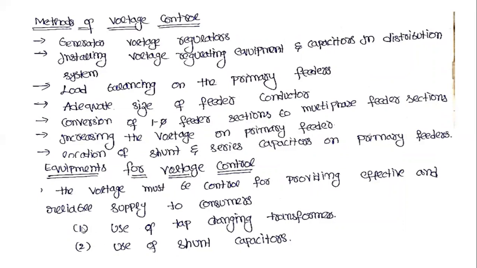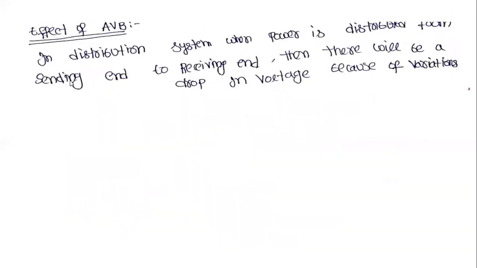Okay, next, what are the various equipments for that voltage control? What are the various equipments that will be used in the case of voltage control? First one is the use of a tap changing transformer and use of the shunt capacitor. By using the tap changing transformer or by using the shunt capacitors, we will control the voltages.